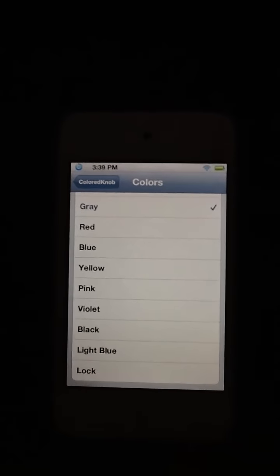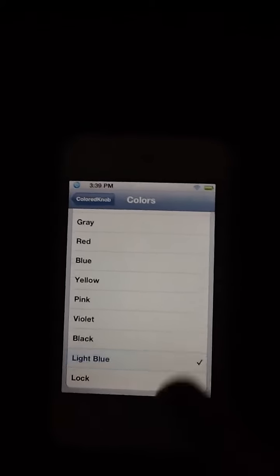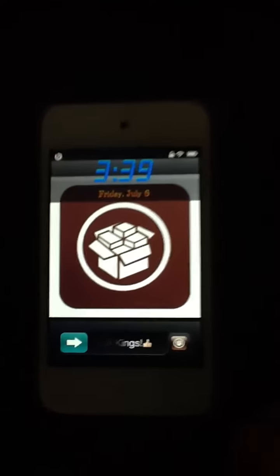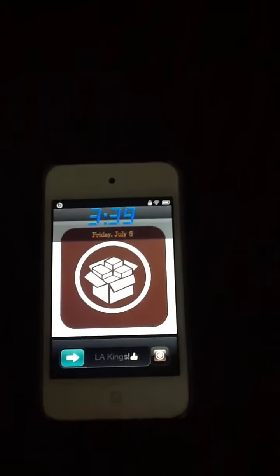So I'm just going to go back to the light blue. And you don't have to respring your device, which is really good. And you just have to lock it, choose your color, and lock it. And that's how you change your colored knob.